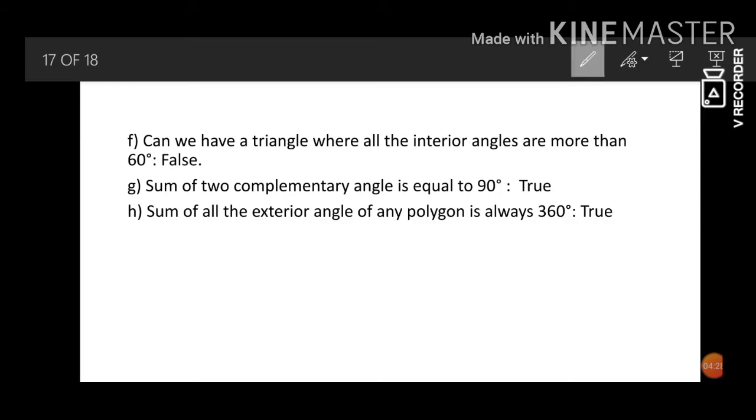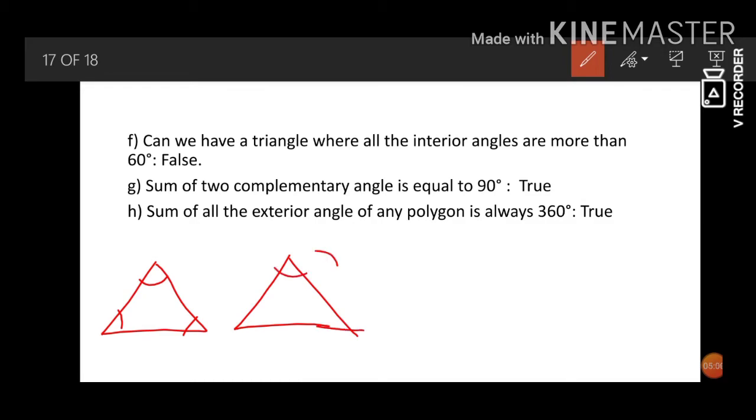Last three, true and false. Can we have a triangle where all the interior angles are more than 60 degrees? We cannot have a triangle where all the angles are more than 60 degrees. In a triangle there are three angles. If we add all the three angles, it should be 180 degrees. Suppose the angles are all 60. So they add up to 180 degrees.